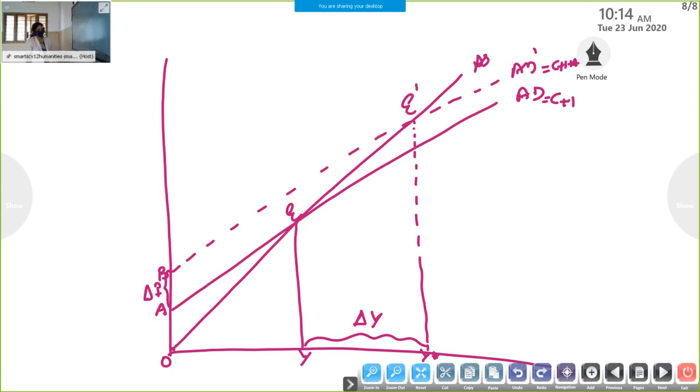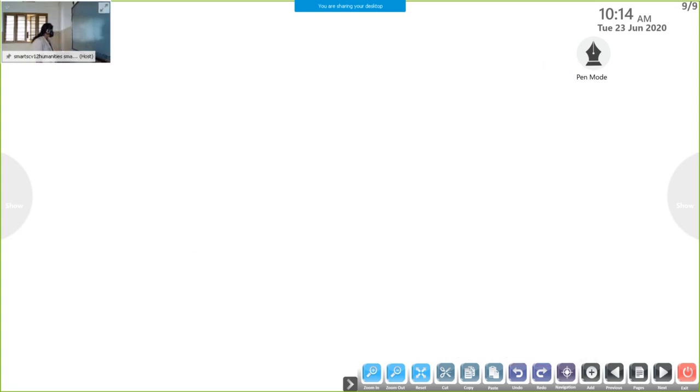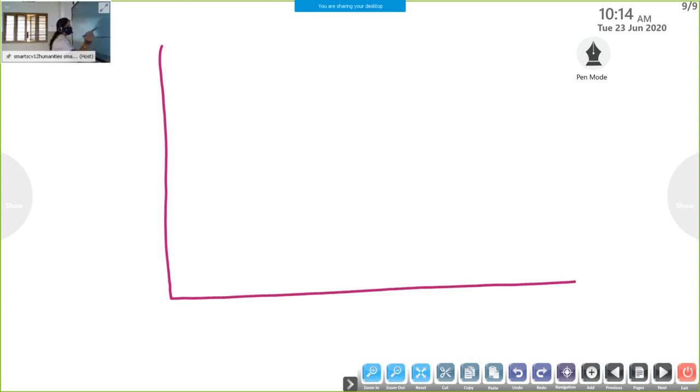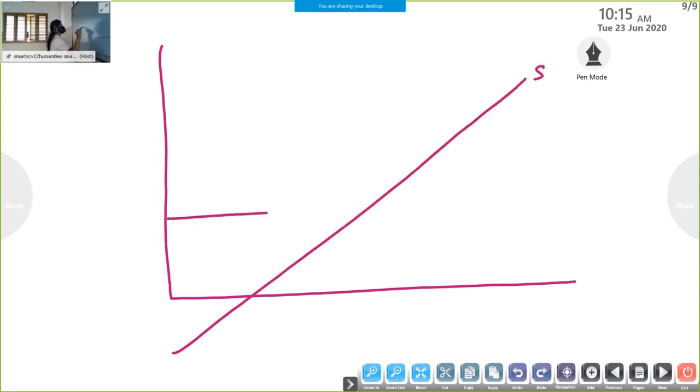Okay. If we consider the SI approach, the same process. We need the first equilibrium position I. This is the initial level of equilibrium. We can say OY level of GDP.